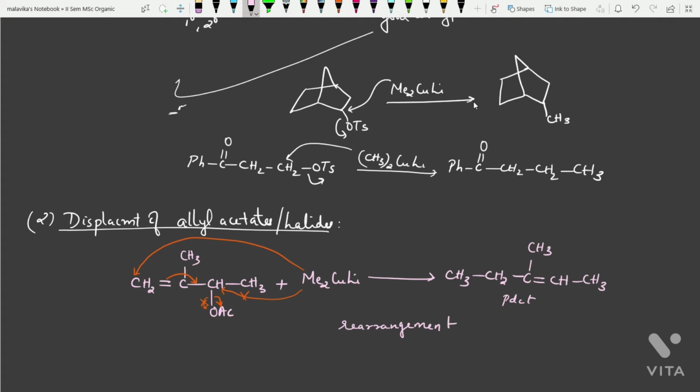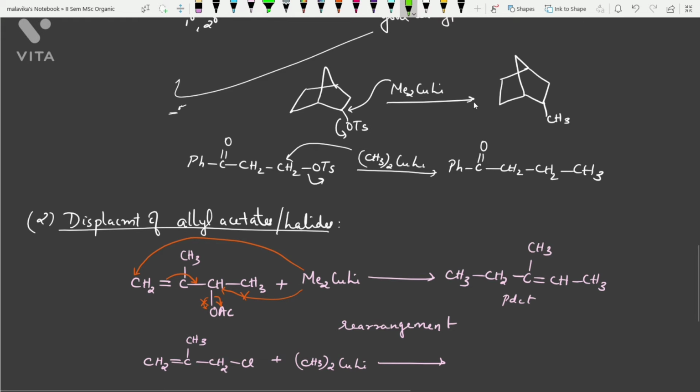Okay. Similarly, if you have an allyl halide like CH3CH=CH-CH2Cl plus CH3 twice CuLi. So instead of direct nucleophilic displacement, here also what will happen?